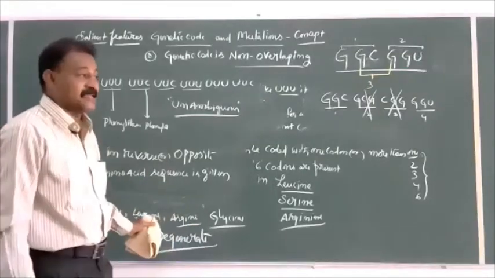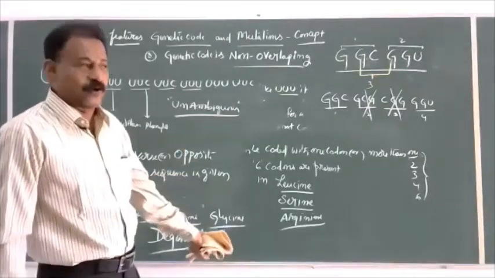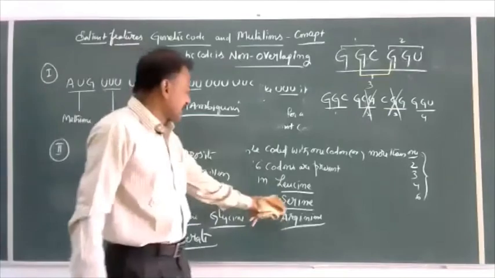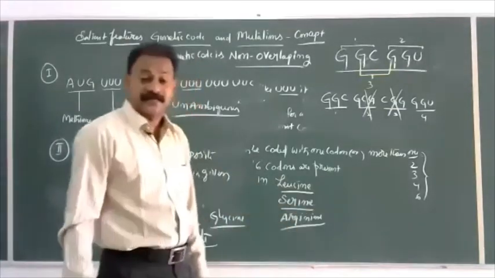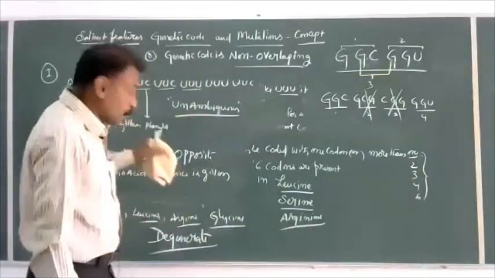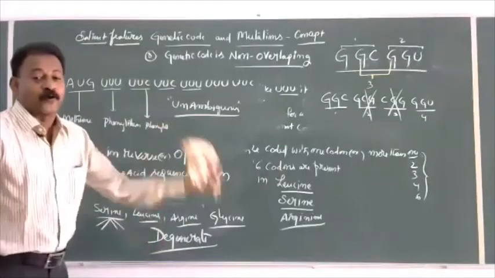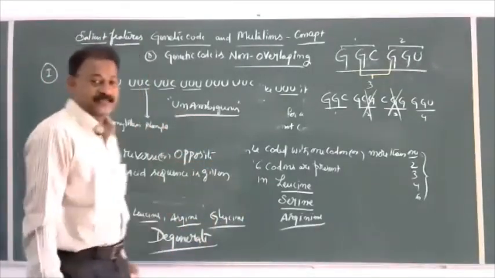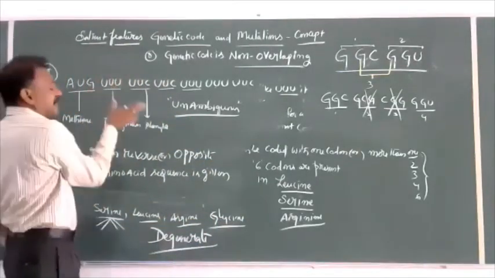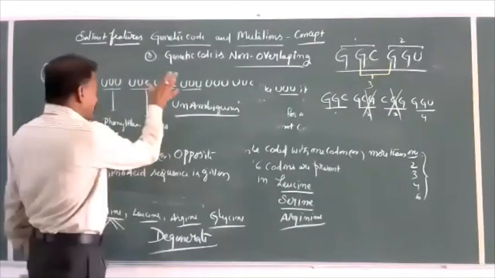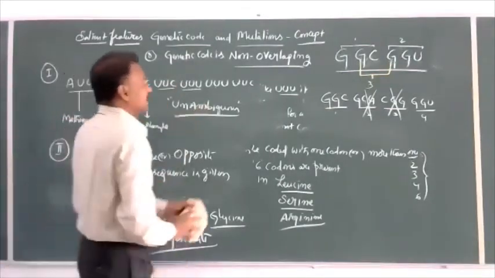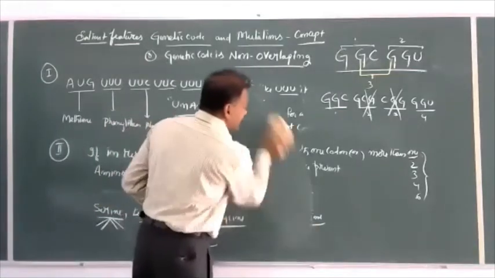A particular amino acid is coded by more than one codon. For example, leucine, serine, arginine have 6 codons. So it is difficult to identify the codons by seeing the amino acid. By seeing the codon, we can easily identify the amino acid. Unambiguous and degenerate.